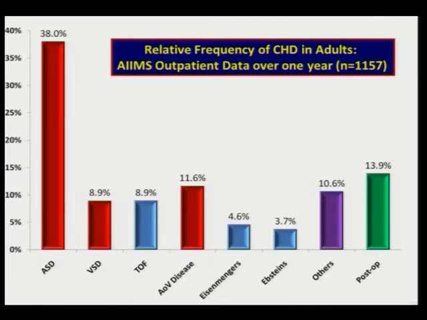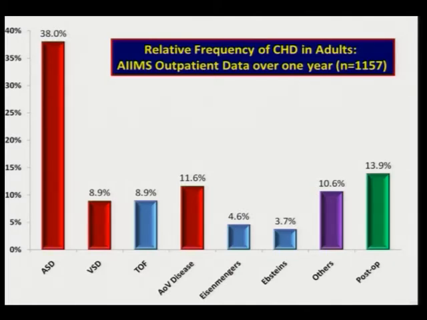VSDs, which are not very large or which were small and now are producing aortic regurgitation, etc., are seen in about 9%. And surprisingly, cyanotic heart diseases are also not uncommon. We see about 9% of tetralogies and 3.7% of Ebstein in our series. We also still continue to see about 5% of Eisenmenger. This is the data that I had in 2005, which was almost similar. That time also we used to have 5% of Eisenmenger. In 2013 and 2014 also we see about 5% of Eisenmenger.